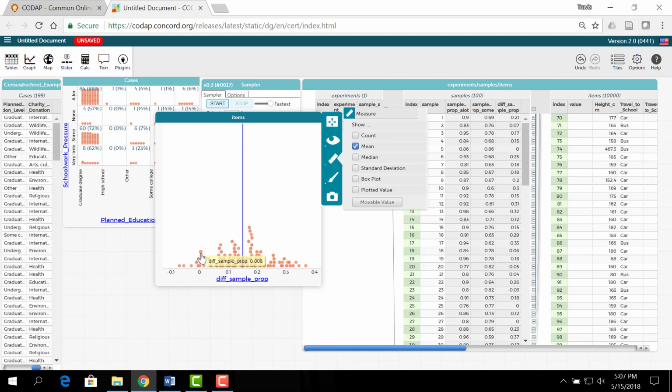Now, it's on the edge of that interval, so it's less likely than what we saw in our proportion example, but still there's likely a chance that we could see no difference between these. And so we don't really have evidence that there's a difference in the proportion of students that report a lot of pressure from school and some pressure from school that plan to attain graduate degrees. And now we've looked at a comparison or an estimate of a difference in population proportions.